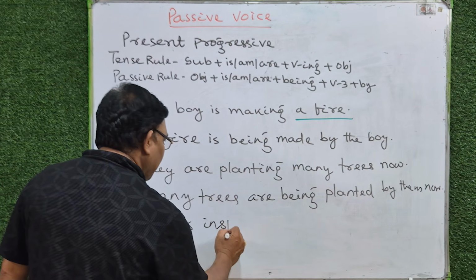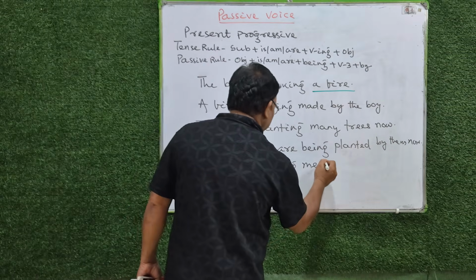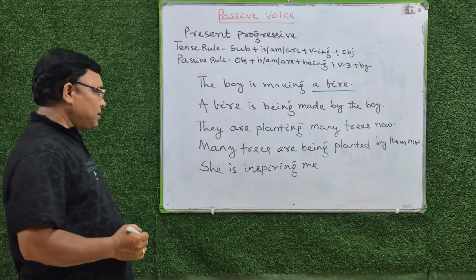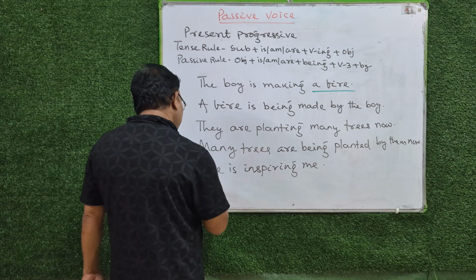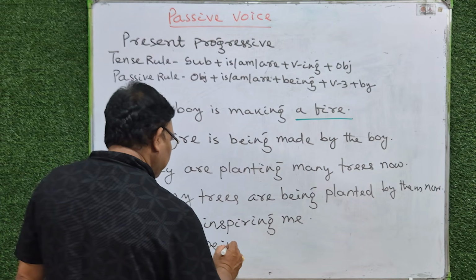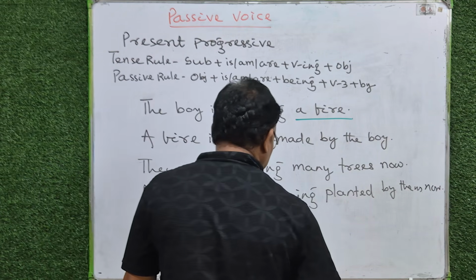She is inspiring me. Which is object? Object is me. Me becomes subject here. I am being inspired by her.